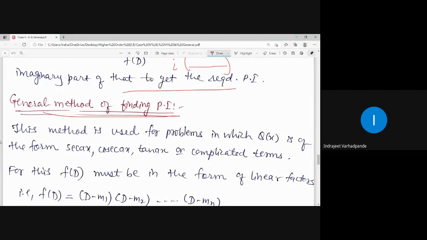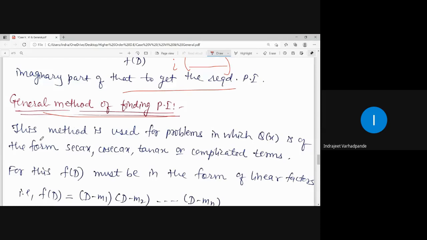If you wish to, you can take up any of the prior examples, apply the general method, and you will get the same answer. But we do not usually indulge in that. As per the standard RHS of the differential equation, whatever cases of PI we know, we try to apply them. Whenever the RHS is not solvable by any of the earlier discussed methods, we go for the general method of finding out PI.